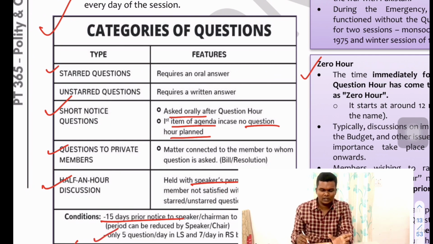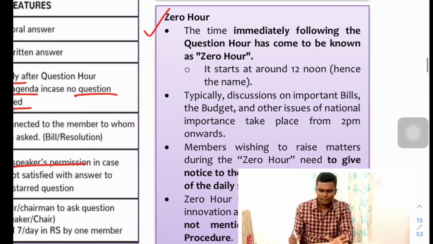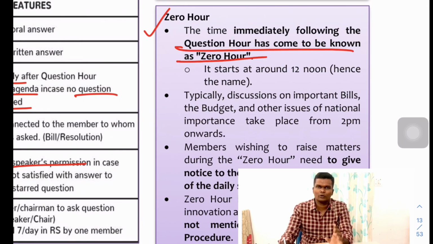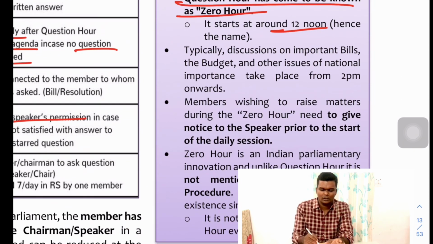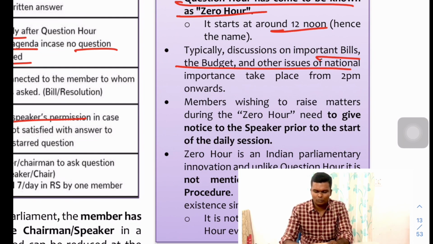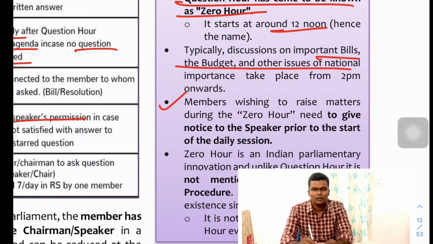Okay? And the basic condition is you should give a 15-day prior notice, and only 5 questions per person will be allowed per day. That is the limitation. Fine. And the zero hour is nothing but the hour which follows the question hour. It starts around 12 noon. Typically, it mostly gives details about the important bills, budgets, and other matters which take place after the zero hour. And this zero hour always gives room for the members to raise important issues by giving prior notice to the Speaker.